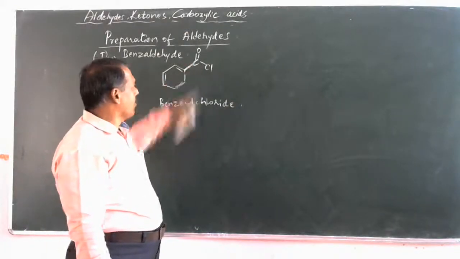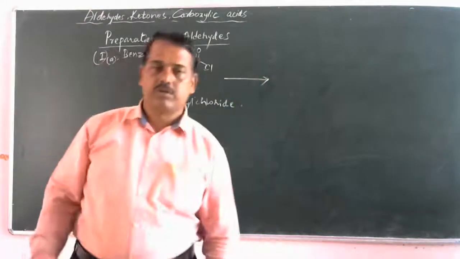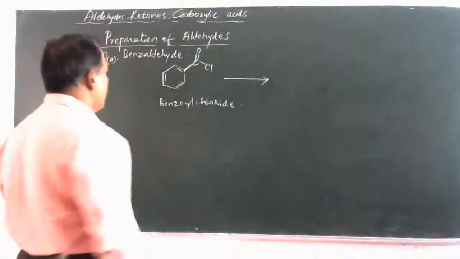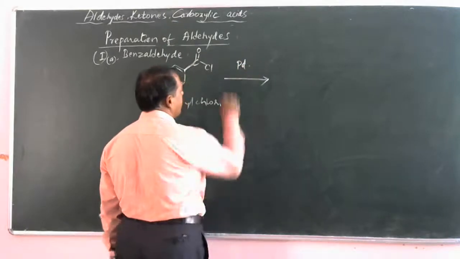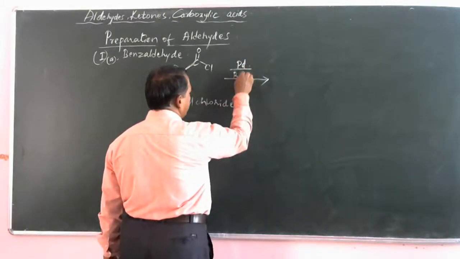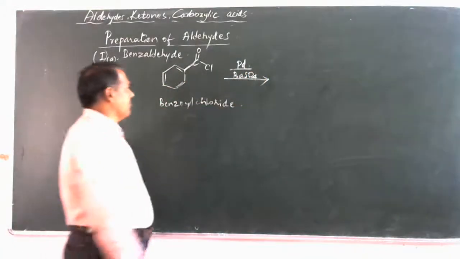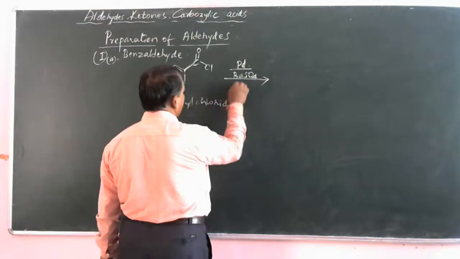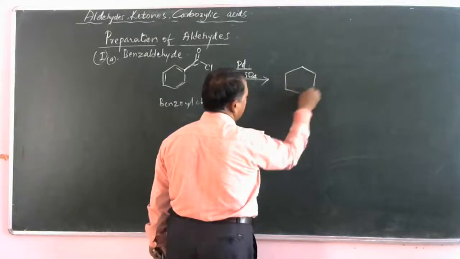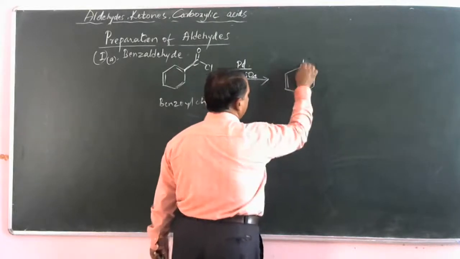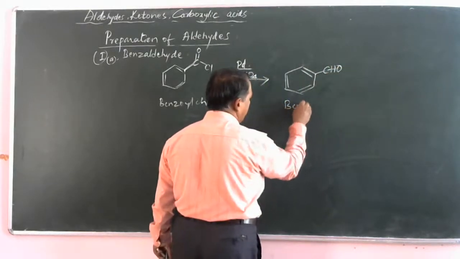See, when acid chloride is reduced in the presence of palladium as a catalyst with barium sulfate, it is nothing but hydrogenation, where it is plus H2. So we will get benzaldehyde. See, this is nothing but benzaldehyde.